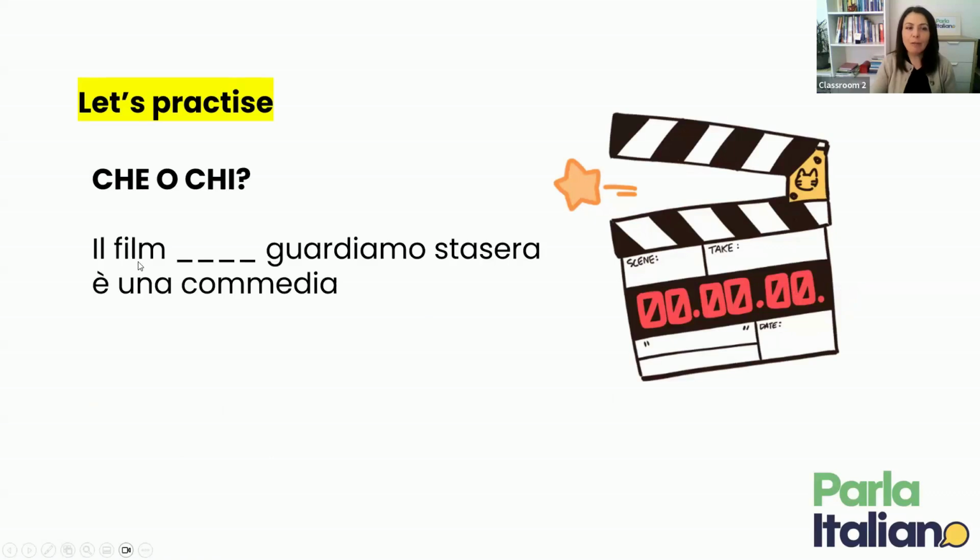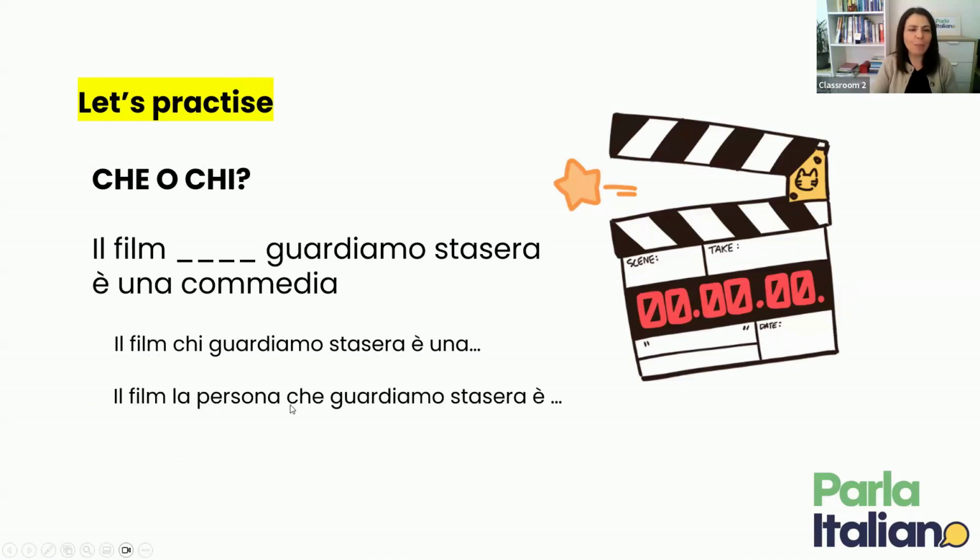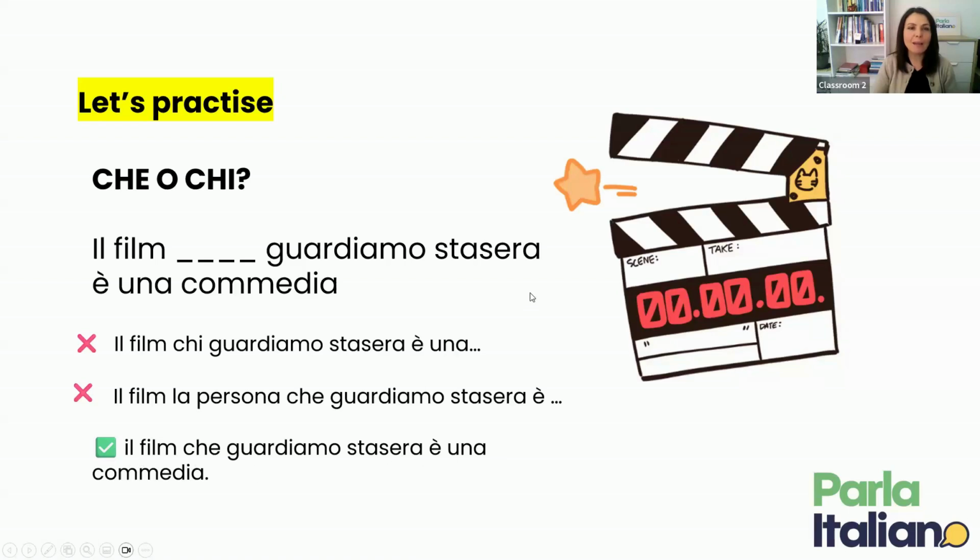Okay, one more. Il film guardiamo stasera è una commedia. Let's do the work as we did before. We start with chi. Il film chi guardiamo stasera è una commedia. Okay, but can you replace chi with la persona? Il film, la persona che guardiamo stasera è. That doesn't make any sense. And therefore, we know that chi is wrong. And the correct version is il film che guardiamo stasera è una commedia.